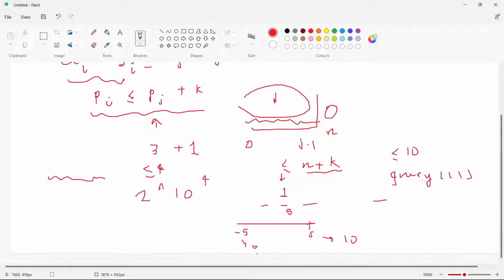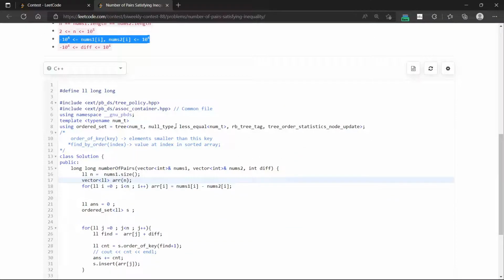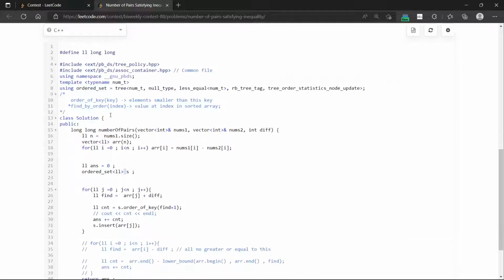The alternative you can do is, I used an ordered set. What an ordered set does is, it's the same as a normal set, it stores the numbers in sorted order. The only difference from a normal set is that you can get the index of the values in the sorted form. You can read about it anywhere on the net. It has two methods, order_of_key and find_by_order. So these are the descriptions of these methods.